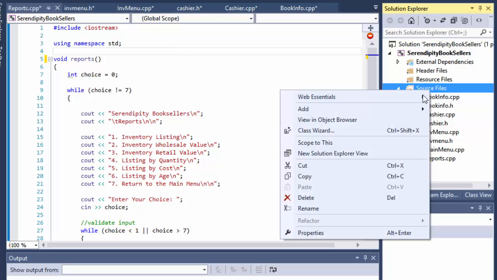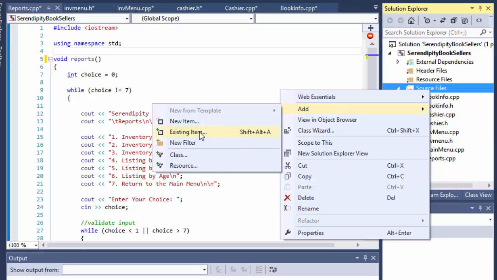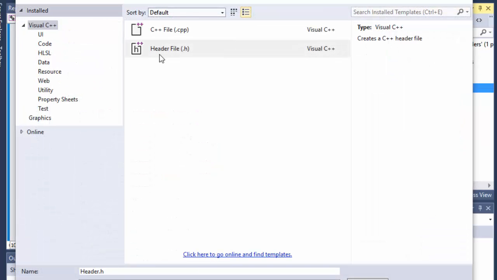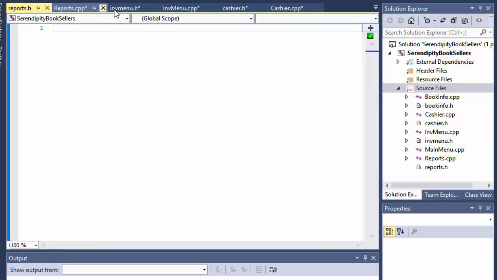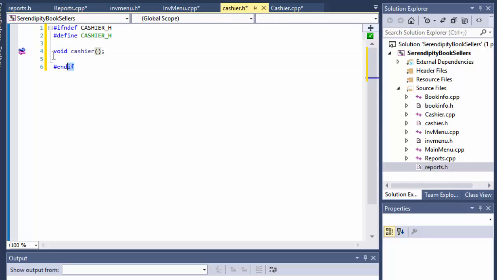So reports will be similar to inventory menu. There will be some functions that we will add, but before we do that, let's do our add new item, and we will do a header file called reports.h. And in the reports.h, I'm going to borrow the if not defined part, but it's going to say obviously reports_h. Then we will define it, reports_h.